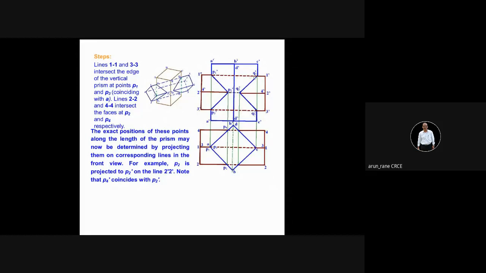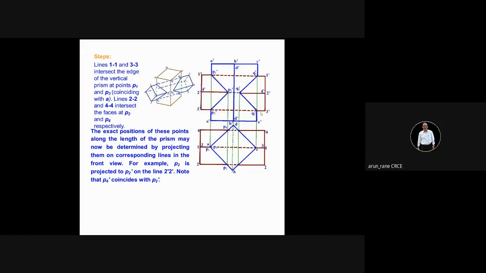So you show this dotted line, again show this dotted line, which will look from the top view. So now finally, what should be seen? This dotted line, then this, and this. So finally, what is your intersection curve in the front view? It is P1 dash, Q1 dash, Q2 dash, Q3 dash, P3 dash, P2 dash, and P1 dash.